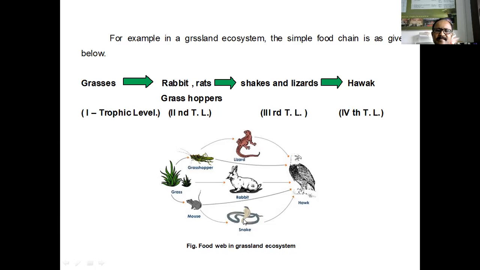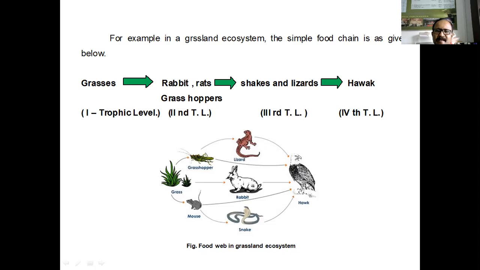Then lizards and snakes consume the rats and grasshoppers. Okay, then rabbit also. But this hawk takes food from the secondary level animals. This hawk eats lizards, it also eats snakes, and it again consumes the flesh of rabbits, grasshoppers and rats.